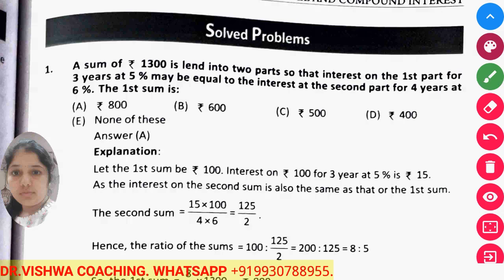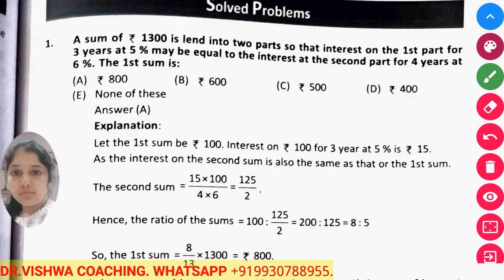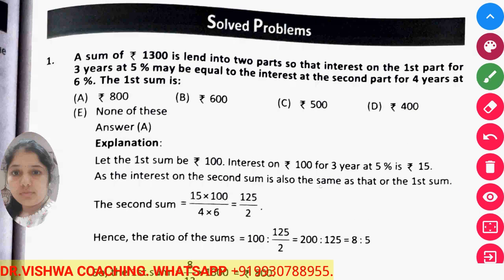Okay, so they assume the sum as 100 rupees. Now on 100 rupees, it is divided into two parts. But for 100 rupees for 3 years at 5% rate, the simple interest amount is 15 rupees.